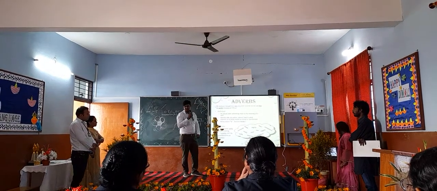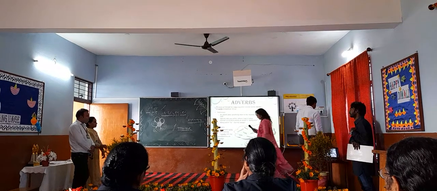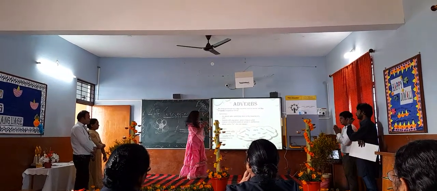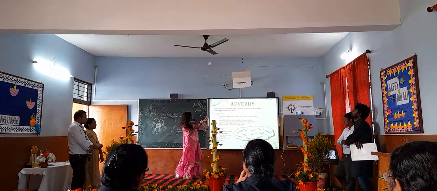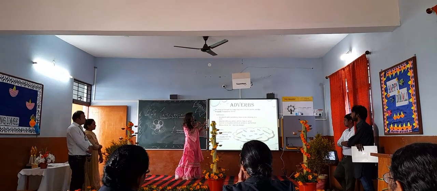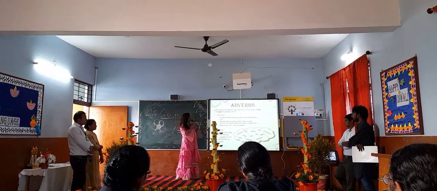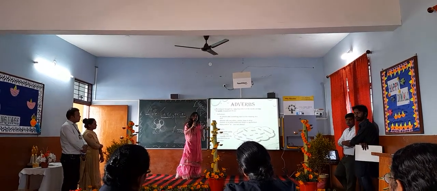Next part, adverb. Now adverb. Same sentence, in this sentence very, then and quickly: these three words belong to adverb. Why do they belong to adverb? An adverb is something which gives meaning to a verb and an adjective.